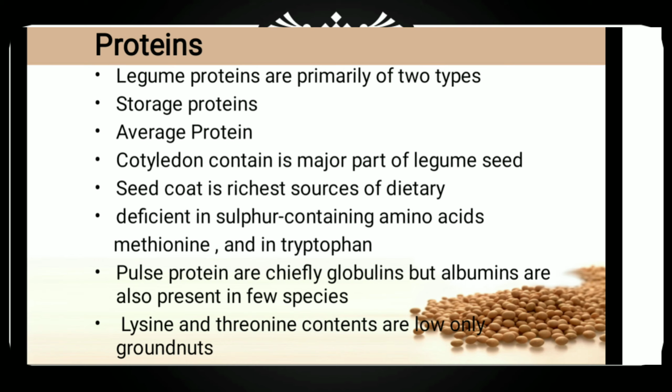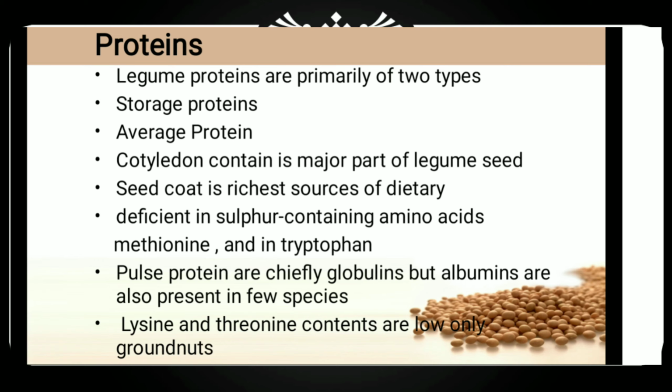So what is protein? Protein is a nitrogenous organic compound, a large molecule composed of one or more long chains of amino acids, and essential for all living organisms. Legume proteins are primarily of two types, storage protein and metabolic protein. Storage proteins serve as a reserve of metallic ions and amino acids used by the organism. They are found in plant seeds, egg white and milk. Most importantly, approximately 70% of the nitrogenous compounds are present in storage protein.